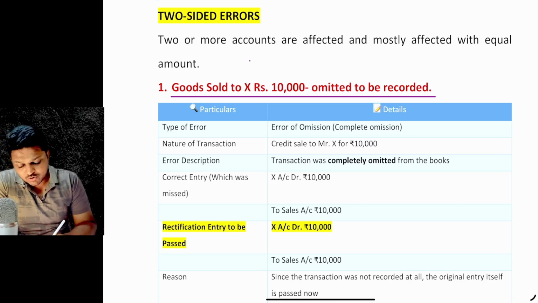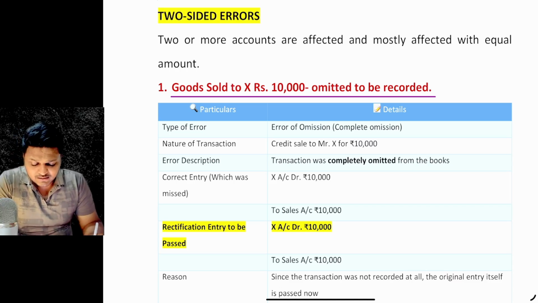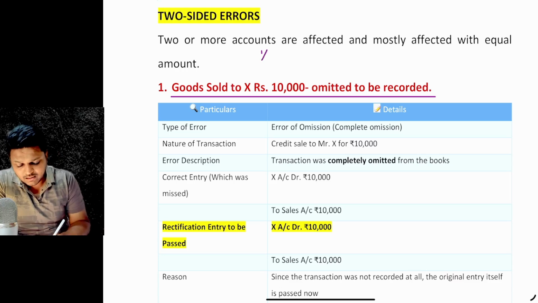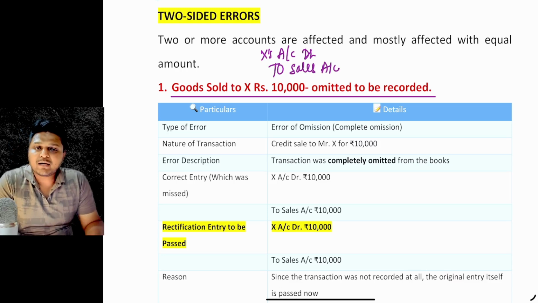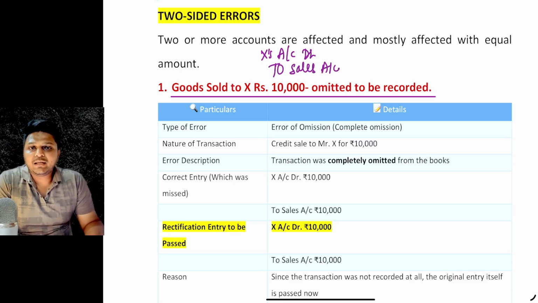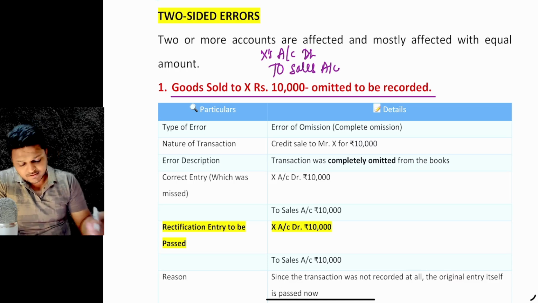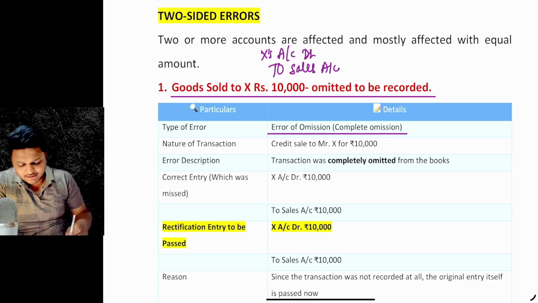Goods sold, so sales account is to be credited. And for the Mr. X account, because he has received the goods on credit, Mr. X is debited. So it will be X account debit with 10,000 and further to the sales account credited. This would have been the regular entry. And what is this type of error? This is the error of omission. We have completely omitted the particular thing, right?